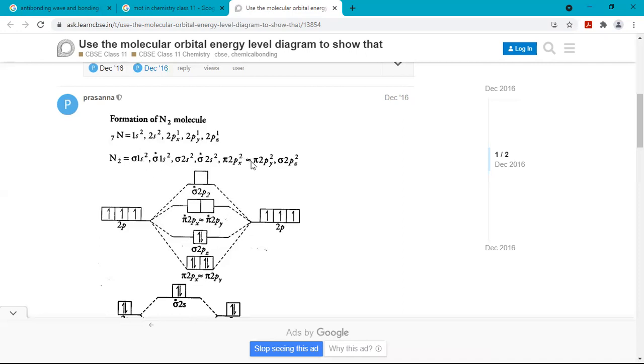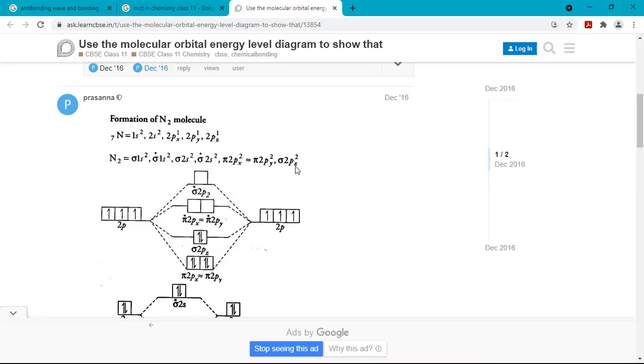So this wavy equal means nearly equal, comma, sigma 2pz2. If the molecule had more electrons in p, then the electrons would move into anti-bonding. So the configuration would continue with pi star 2px2, pi star 2py2, and sigma star 2pz2, meaning 6 electrons would fill into the anti-bonding p orbitals also.